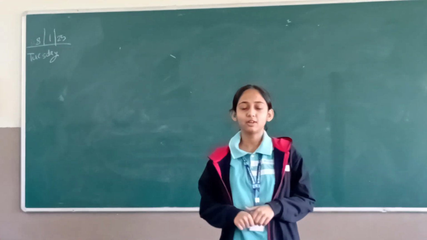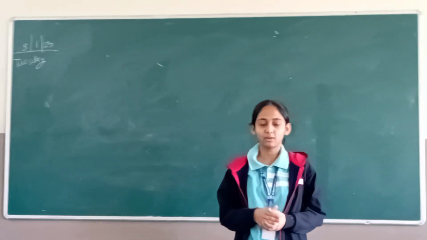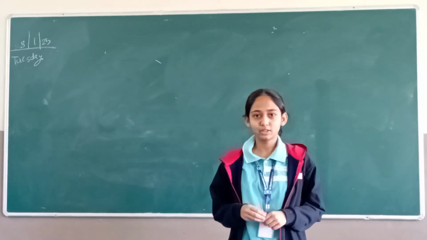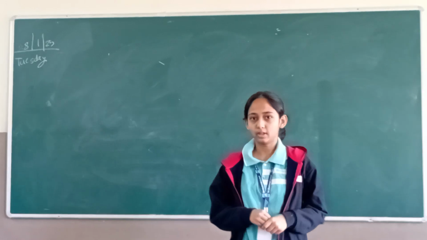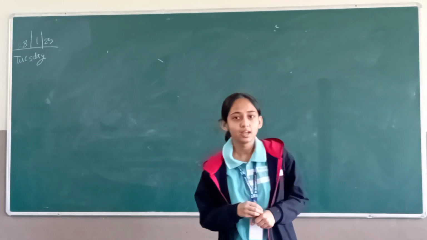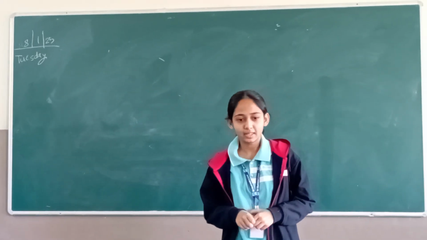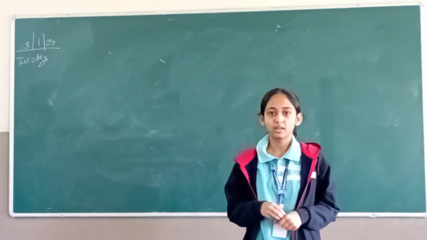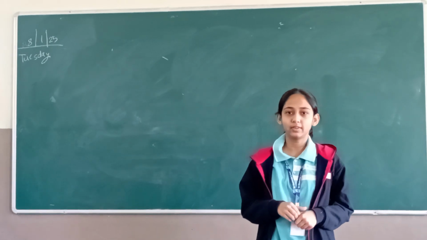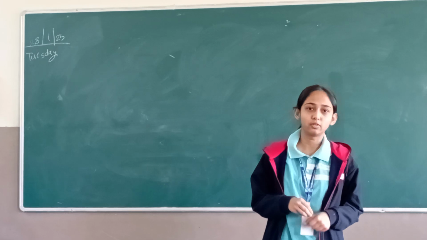Normal salt. The salt which is formed by complete neutralization of acid and base is called a normal salt. Example, Na2CO3. Second one is neutral salt. The salts which are formed by complete neutralization of strong acids and strong bases are called neutral salts. Example, KCl. Third is acidic salt. The salts which are formed by complete neutralization of strong acids and weak bases are called acidic salts. Example, SnSO4.